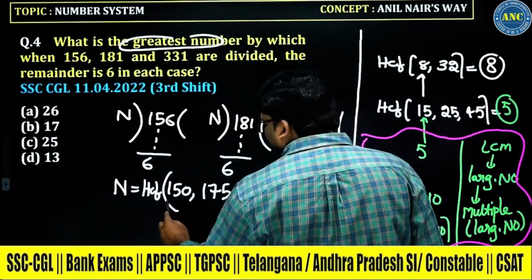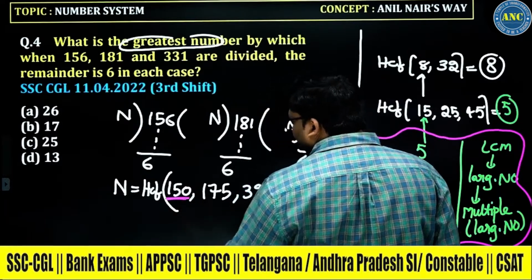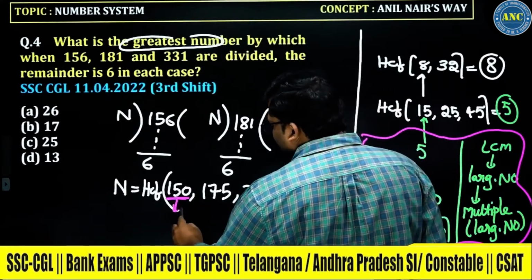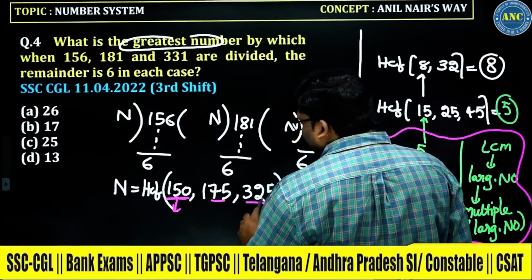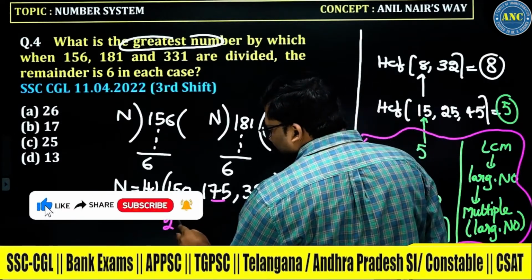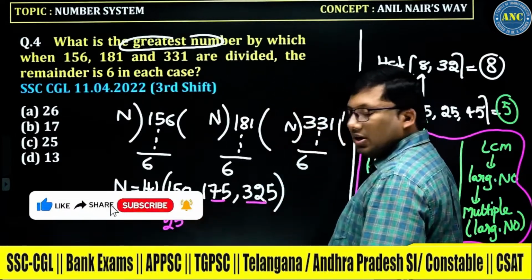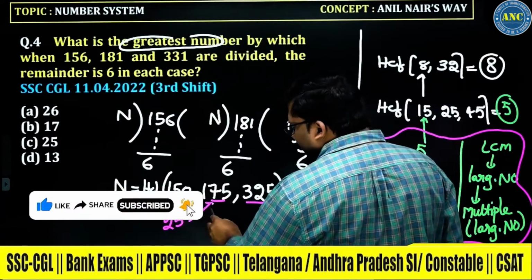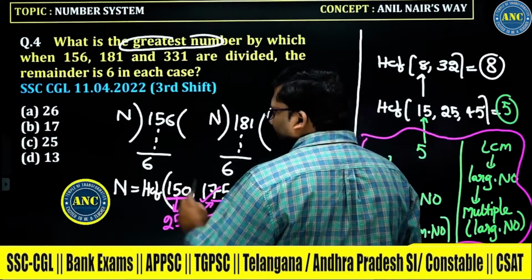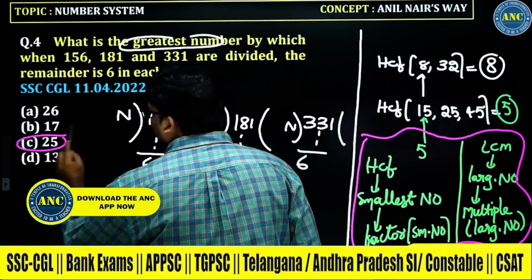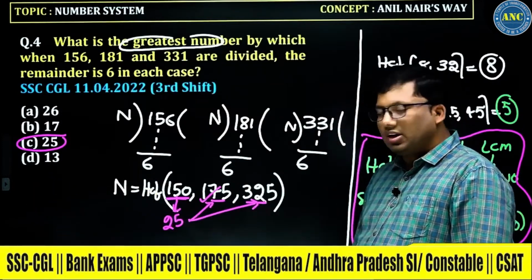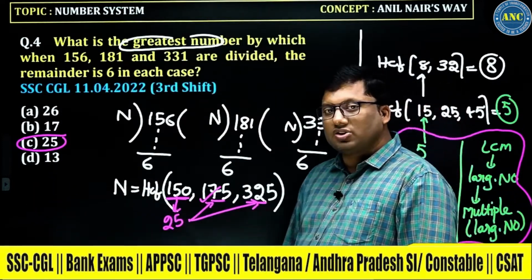Smallest number, HCF, 150. 150 is not dividing 175. So here it is an odd number, here it is an odd number. 50 I will not take, 25. 25 sevens are 175, dividing. 25 thirteens are 325, dividing. The answer for this question is 25.